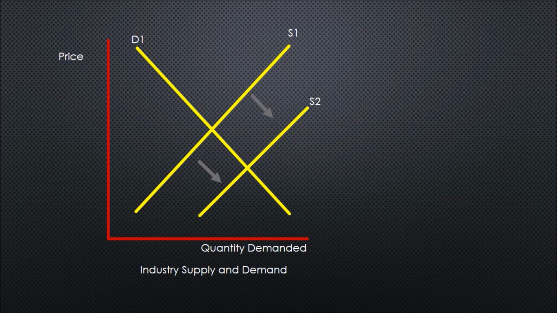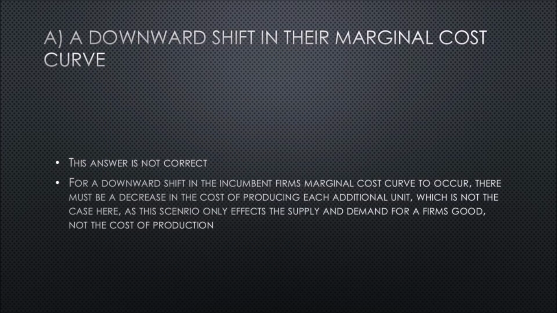When firms in a monopolistically competitive market are incurring economic losses, they are said to have incentive to exit the market. This then reduces total market supply and product range, as shown in the graph. A. A downward shift in their marginal cost curve. For a downward shift in the incumbent firm's marginal cost curve to occur, there must be a decrease in the cost of producing each additional unit of the good, which is not the case here, as this scenario only affects the supply and demand for a firm's good, not the cost of production.